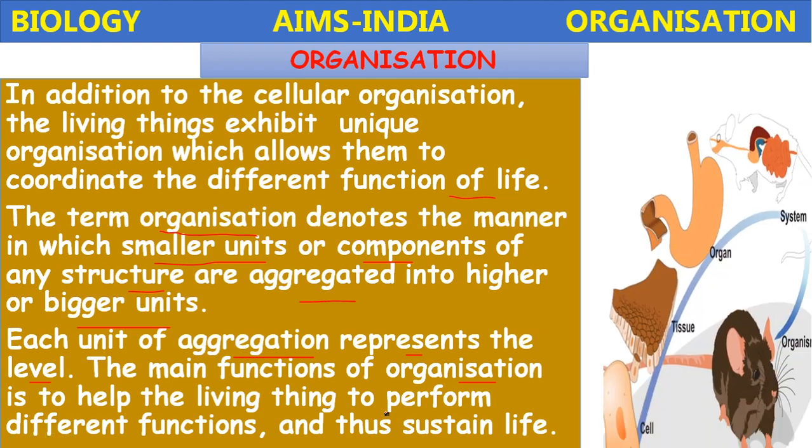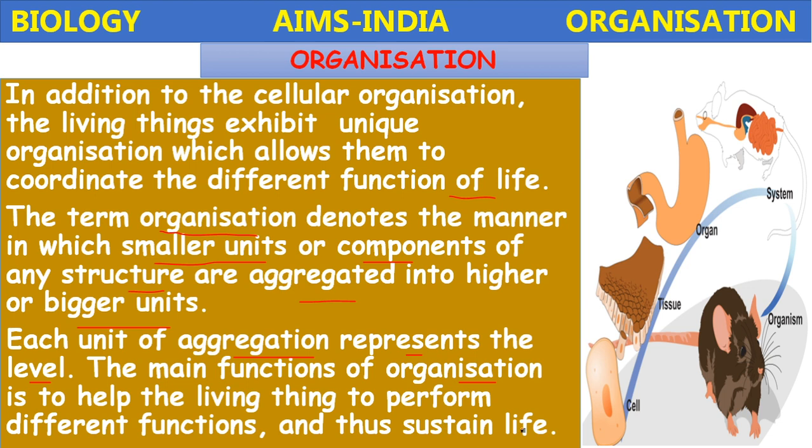Okay. So for example, here the cells combine to form the tissue. A tissue here forms an organ. This is an organ related to the digestive system. Several organs of the digestive system combine to form a system called the digestive system.